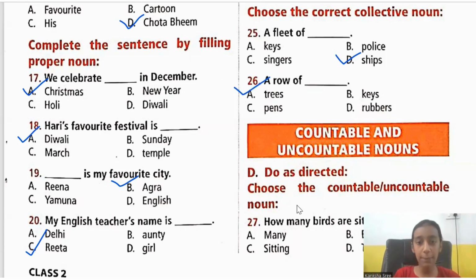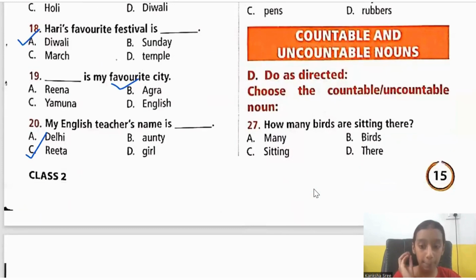It's a very simple chapter, children. I can surely assure you that this is the simplest, the easiest chapter I've seen till now. The name itself suggests it: common noun, what is common? Proper noun, specifically, properly mentioned.